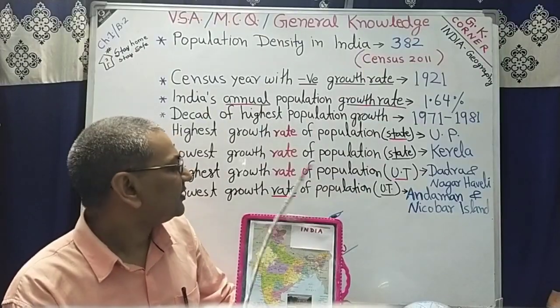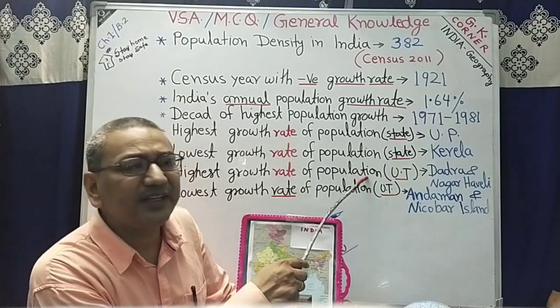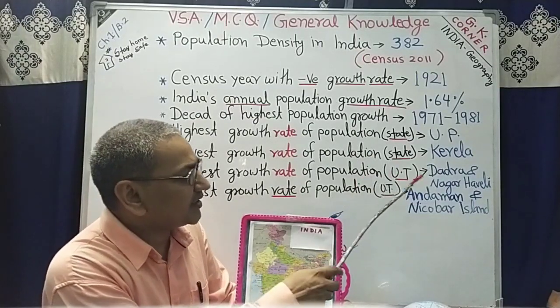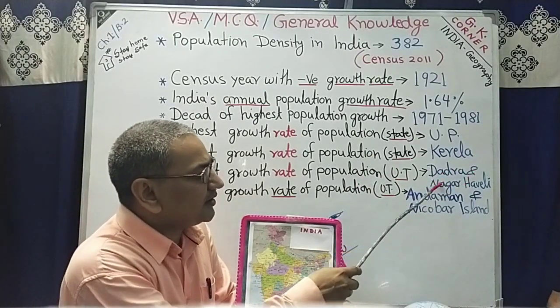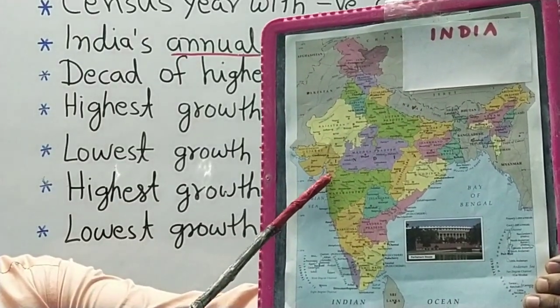Next question is highest growth rate of population among Union Territories, UT. The correct answer is Dadra and Nagar Haveli. You can see in the map this is Dadra and Nagar Haveli.